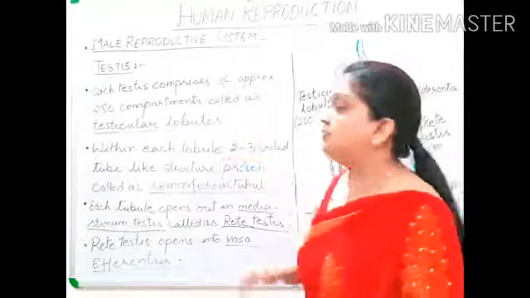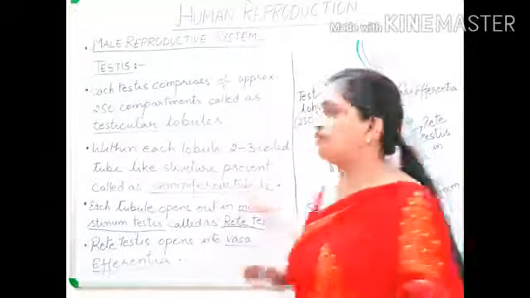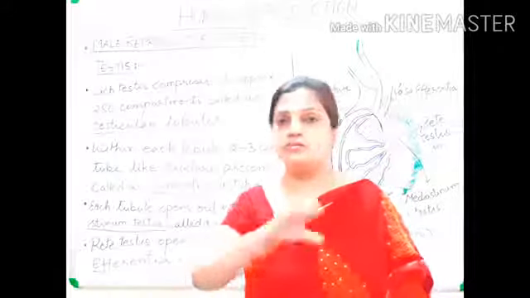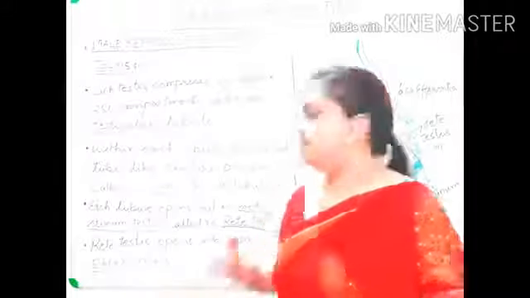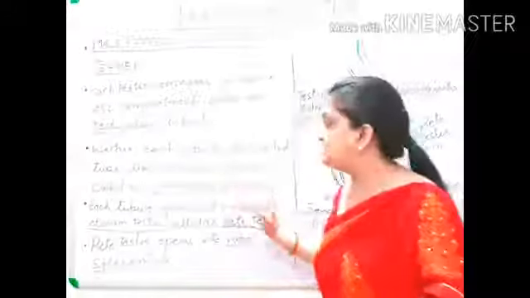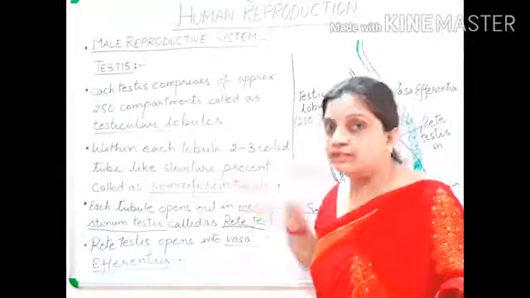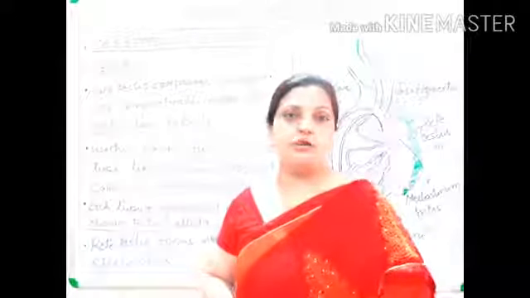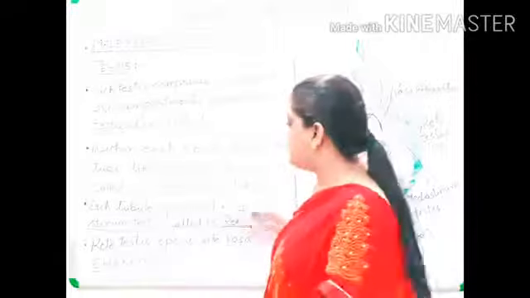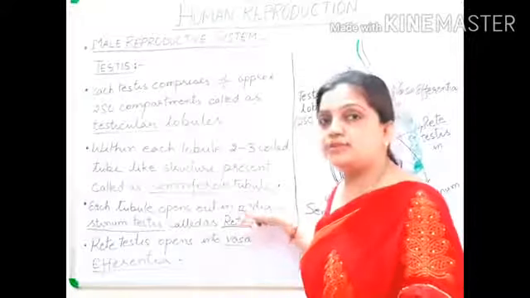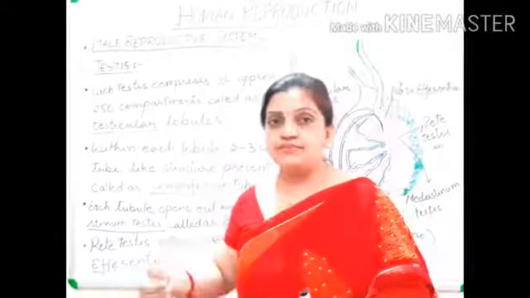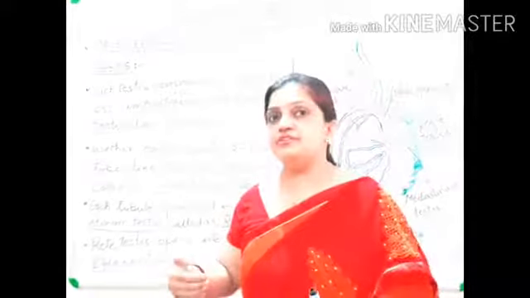So what is happening here is that within the testicular lobule your seminiferous tubules are present. What is a seminiferous tubule? A seminiferous tubule is a coiled tube-like structure. What is this seminiferous tubule for? The seminiferous tubules are responsible for the production of sperms. Here, this is the tube where your sperms are produced. So, inside a testicular lobule, 2 to 3 seminiferous tubules are there, and within each seminiferous tubule, sperms are being produced.